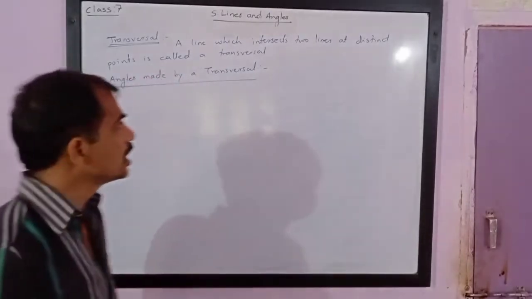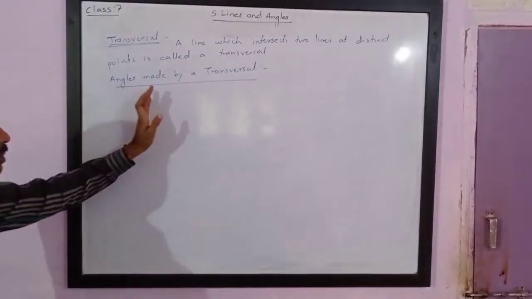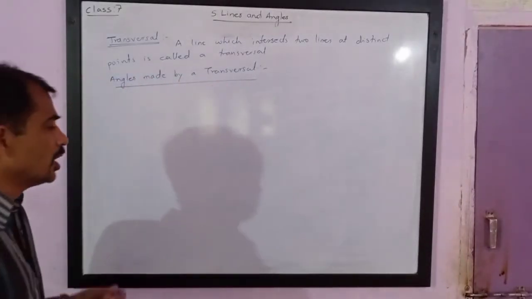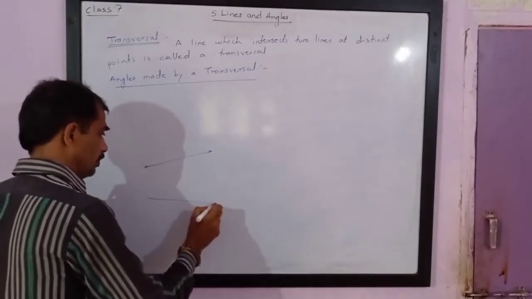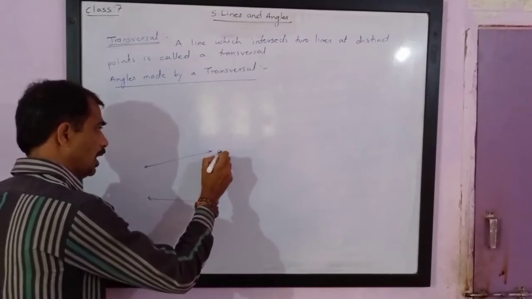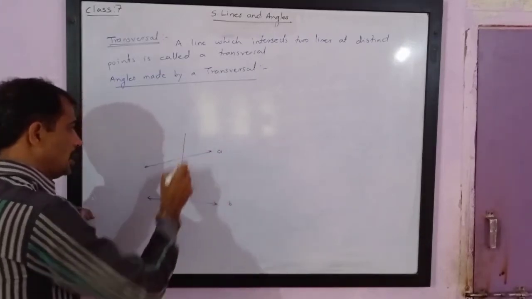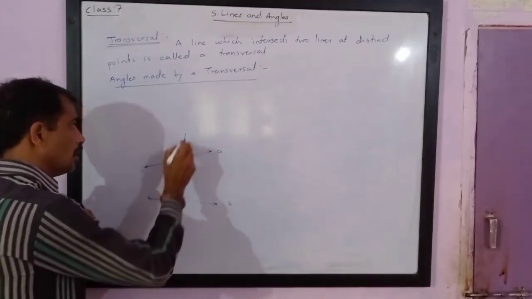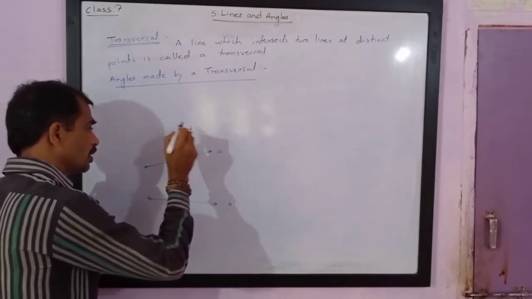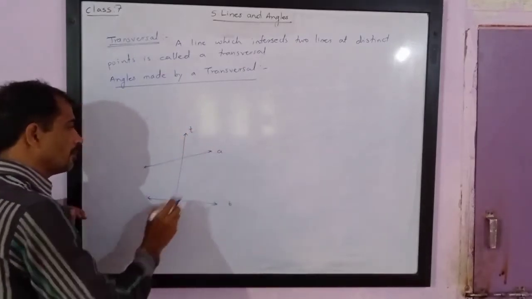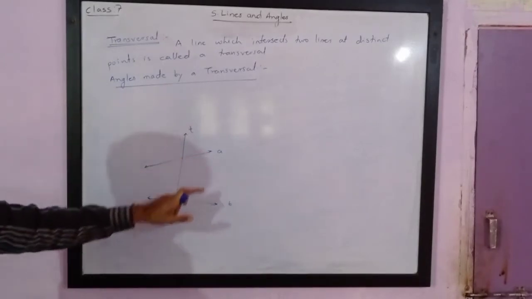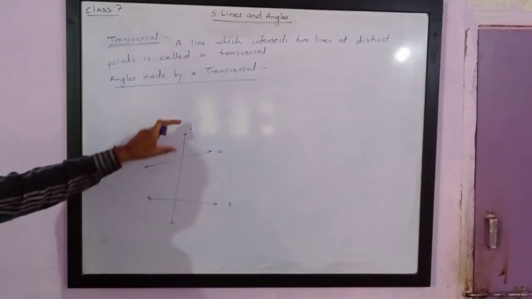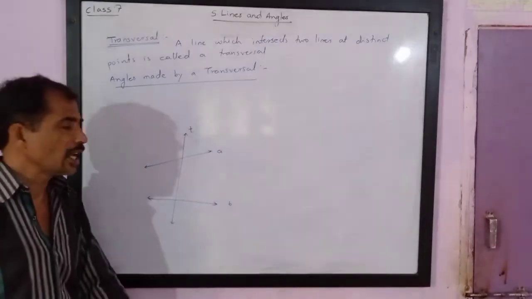Dear friends, let us try to understand the next topic, angles made by a transversal. So if there are two lines, line A and line B, and line T is a transversal, you can understand line T intersects lines A and B at two different points. So we can call line T a transversal.